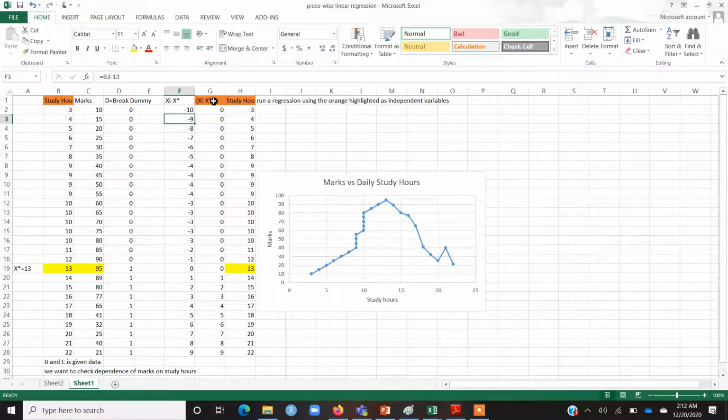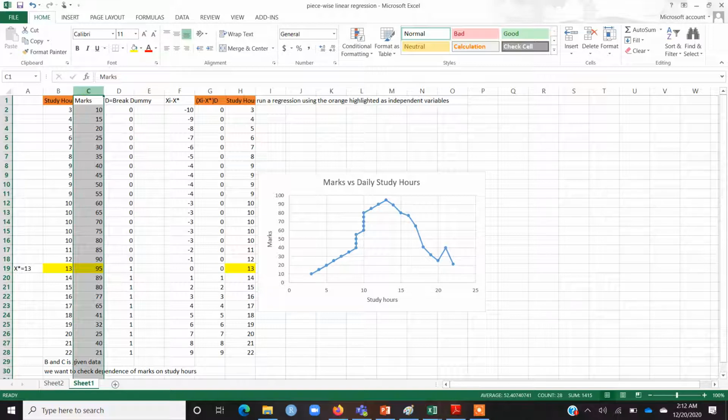Then I calculate another column where I multiply this column xi minus x star with the break dummy D. So I am multiplying column D with column F, and I get this column G. Next, I am going to run a regression using these two columns, xi minus x star times D and study hours, as independent variables. Marks will be my y variable, and these two columns G and H will be my independent variables. I have already run that regression.